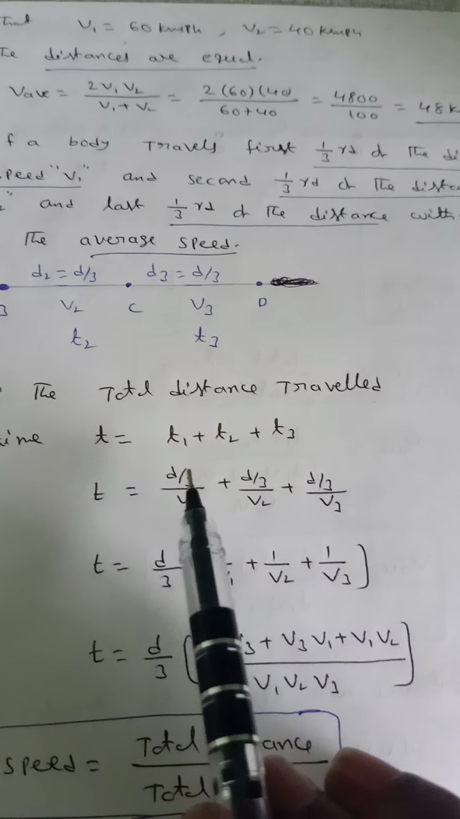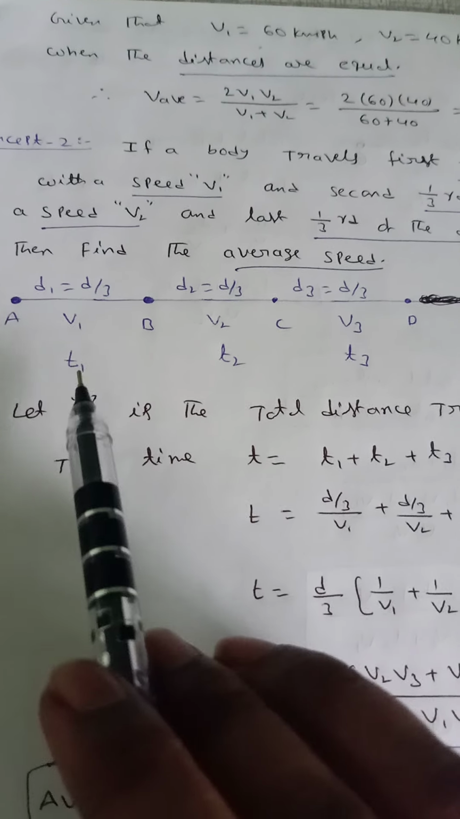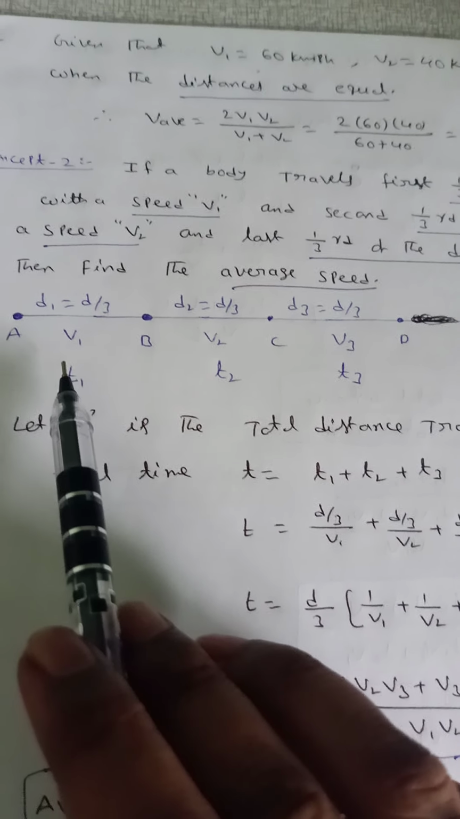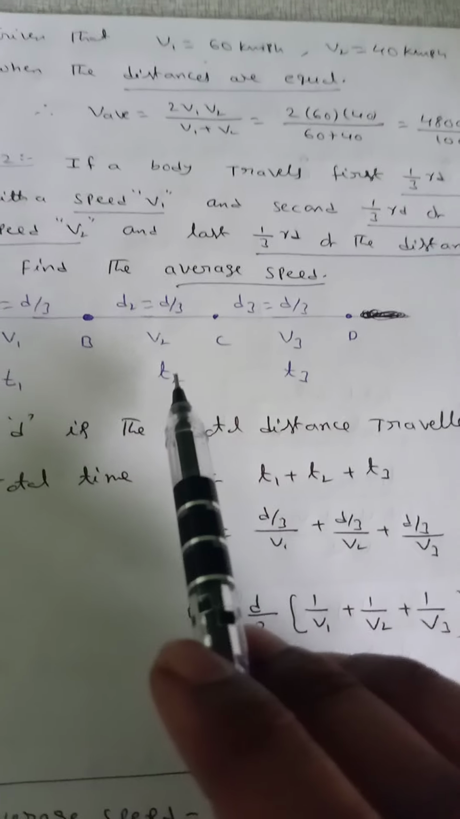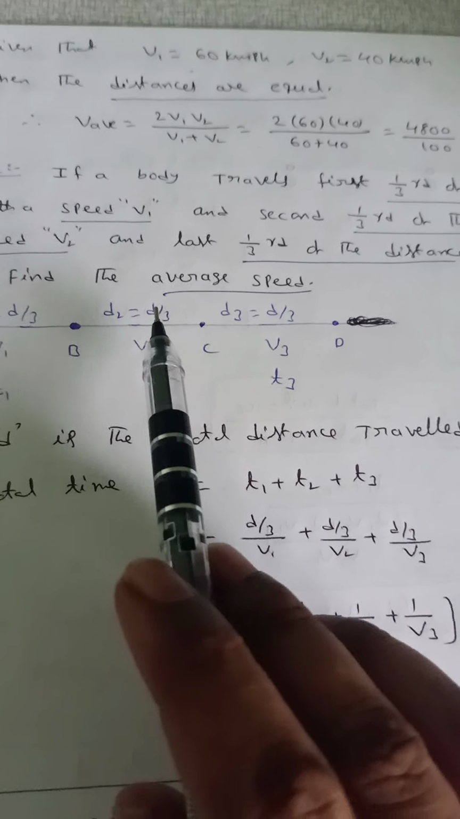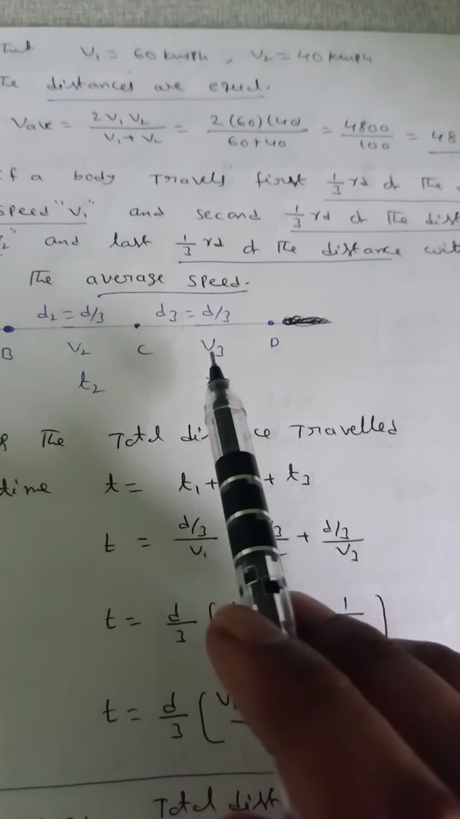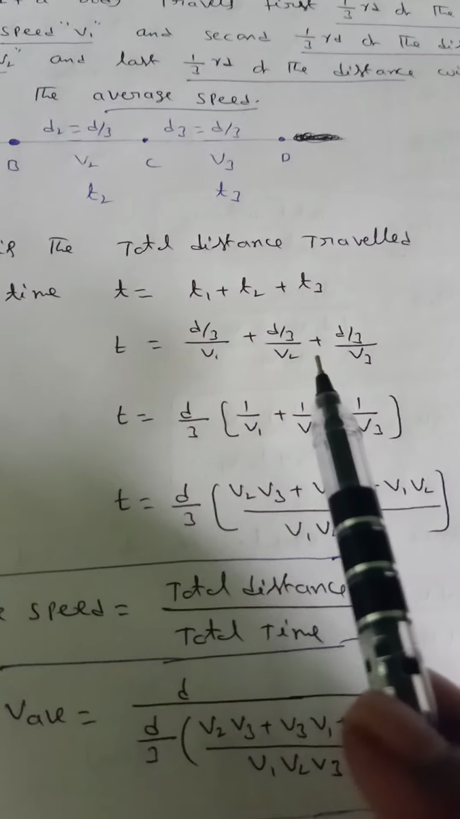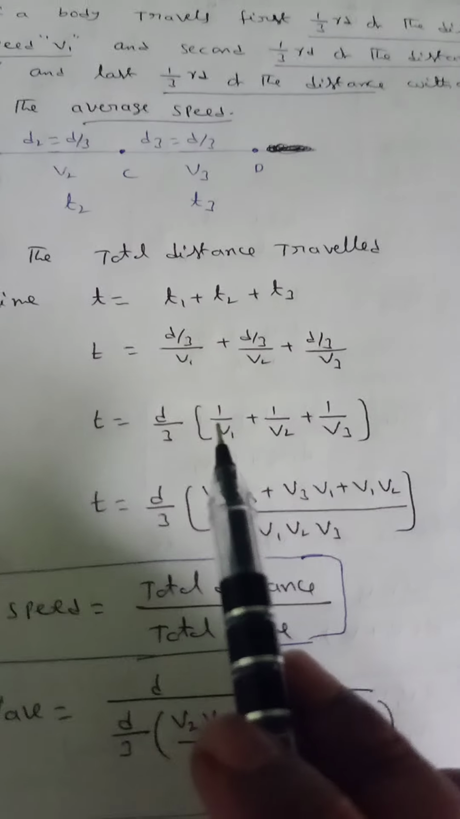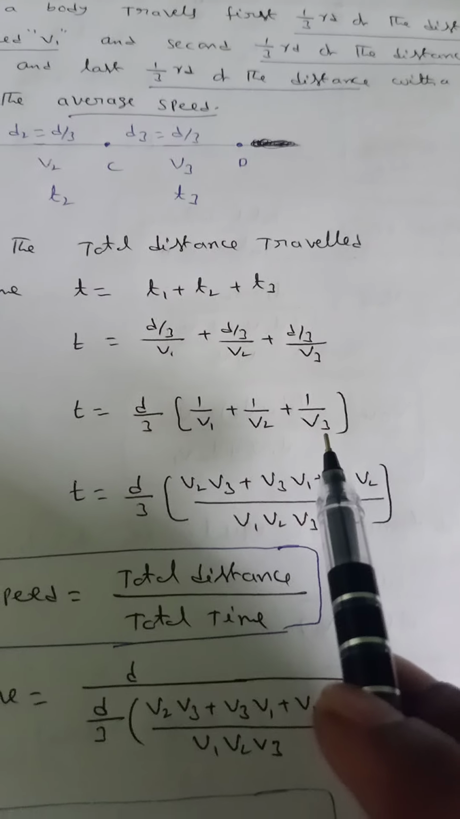Time is equal to distance by speed. That means t1 is equal to (d by 3) by v1, that is d by 3 v1. t2 is equal to (d by 3) by v2, d by 3 v2. Time t3 is equal to (d by 3) by v3, d by 3 v3. That means d by 3 is the common factor: 1 by v1 plus 1 by v2 plus 1 by v3.